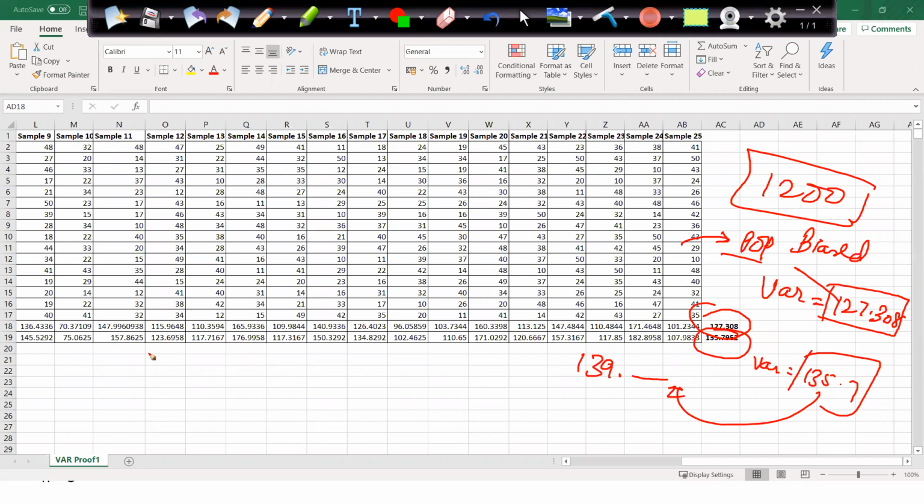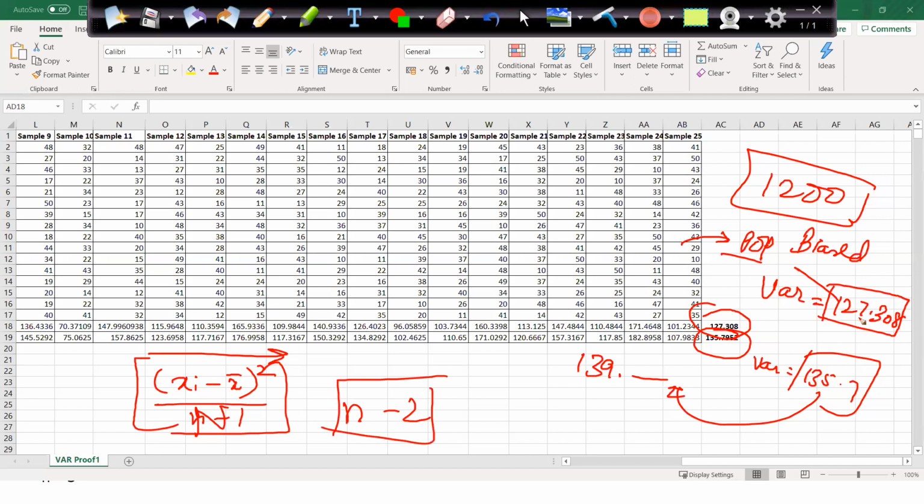So you can see the proof here that when I use the formula xi minus x bar whole square by n minus 1, my sample variance comes out nearer to the population variance, which gives me a more correct idea about the population. That is why statisticians decided on this formula rather than going with normal n or n minus 2, because if I go with n minus 2, this value will increase drastically. It may go to 150 or something.